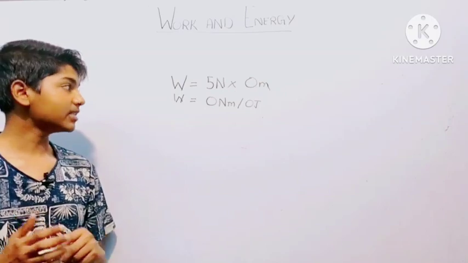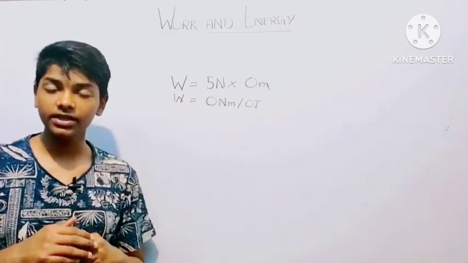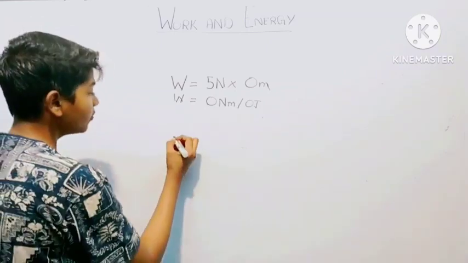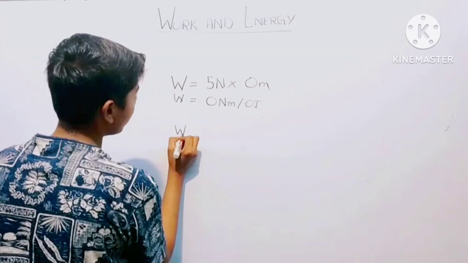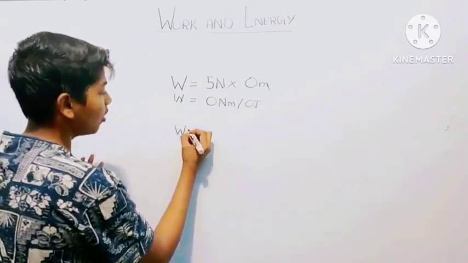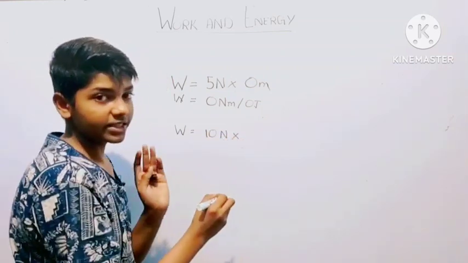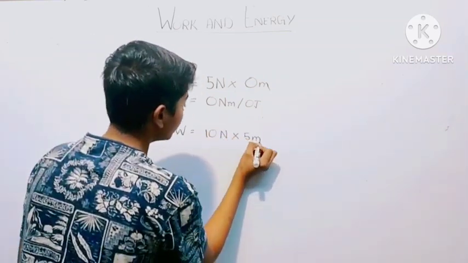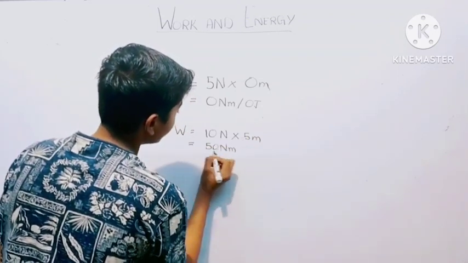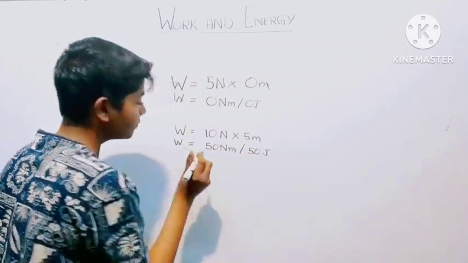So this was when work is 0. Another example can be when work is non-zero. For example, you were pushing a light box by applying a force of 10 newtons and it moved a distance of 5 meters. So the work done would be 50 Newton meters, or 50 joules.